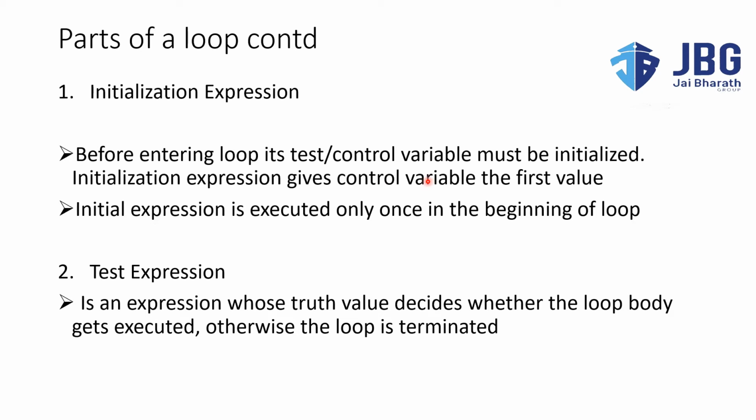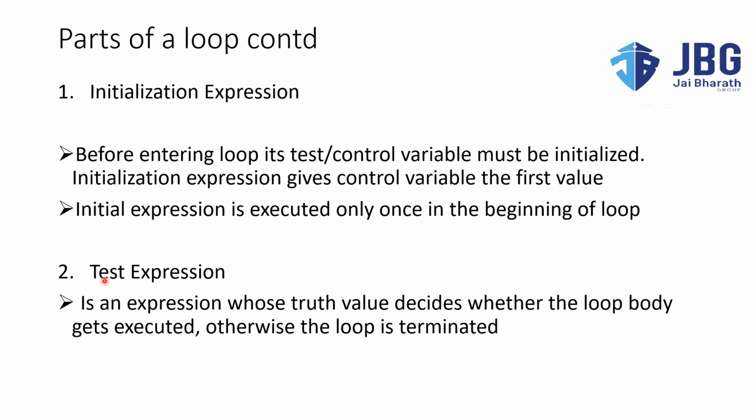Now what is a control variable? In order to control the loop, we will be using a variable that is known as test variable or control variable. The initial expression is executed only once, in the beginning of the loop. Why? This is mainly used to initialize the value, so we will be initializing only one time, right?